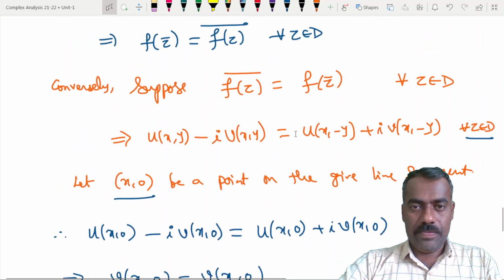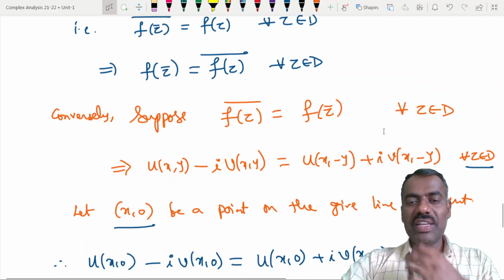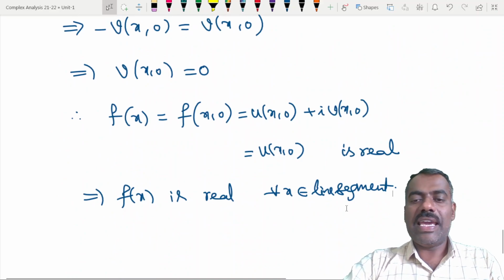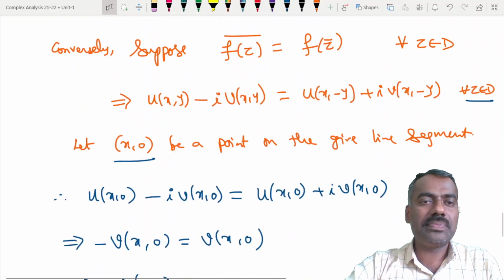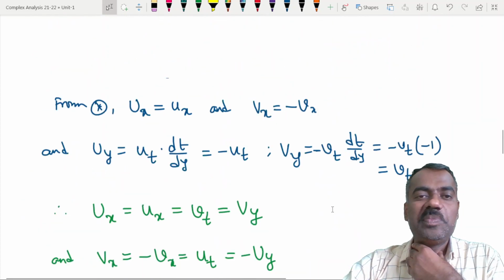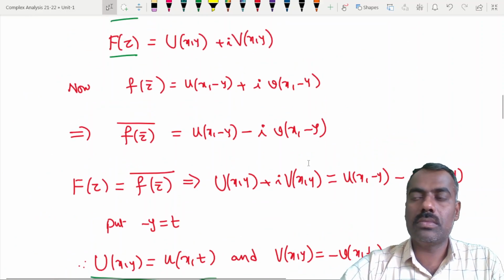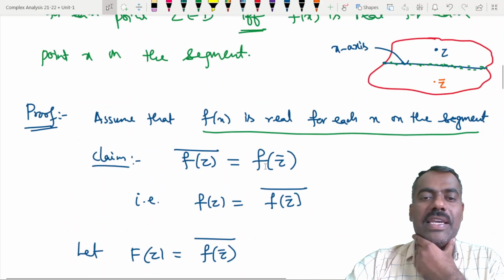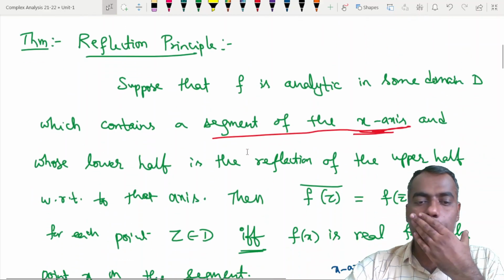So whenever conjugate of f of z is same as f of conjugate of z, then we have proved that f of z is real whenever z belongs to that line segment, right? Okay, so this is about the reflection principle. Any doubt here? Do you have any doubts? We have used simply the fact of analytic function properties. Okay.